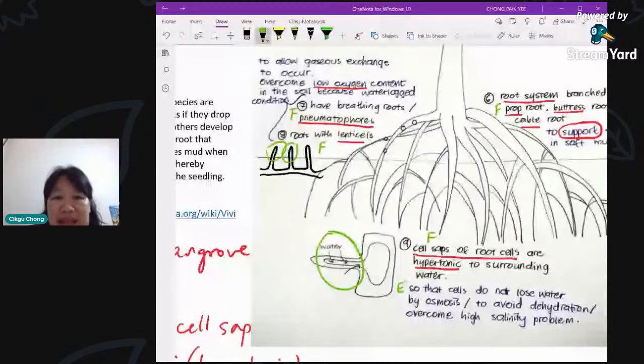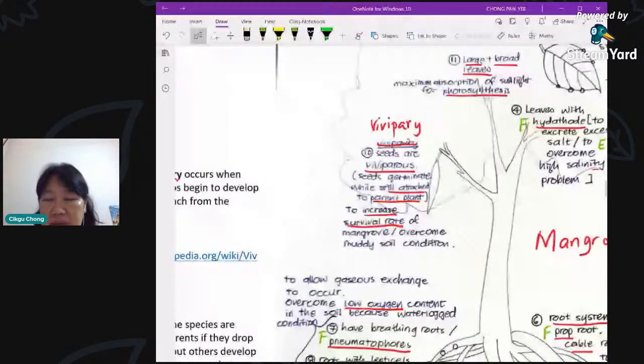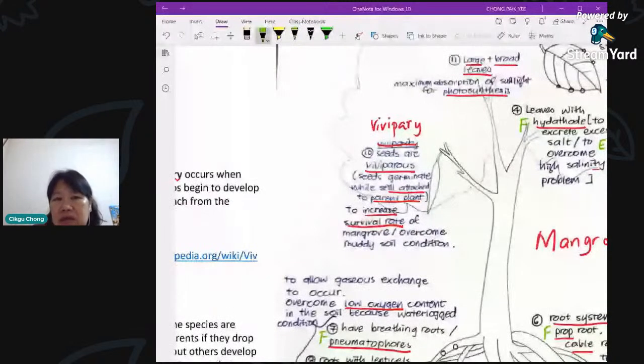Then number 10, we're going to add a little bit more because it's not in your textbook. This is a special feature of plants in the mangrove. Some of them are able to have the seeds germinate while they are still attached to the plant. Normally we have a fruit with the seeds inside, right? It doesn't germinate unless the condition is very, very suitable. But usually what happens is when these seeds are there, they don't even drop off yet. The seed will start to grow and germinate. That means the radicle will come out, the plumule will come out, and the advantage is that it will have increased survival rate.